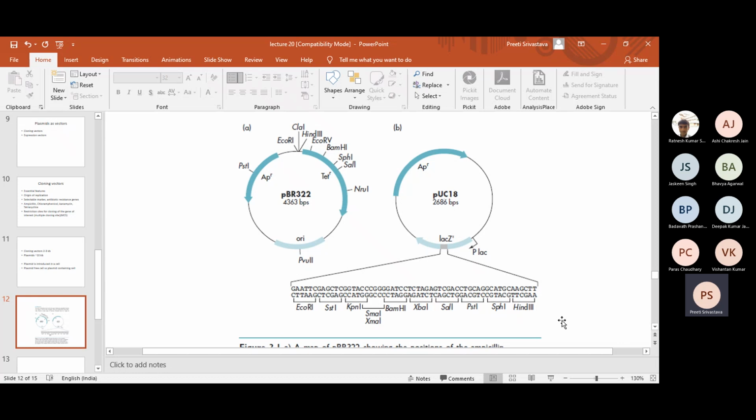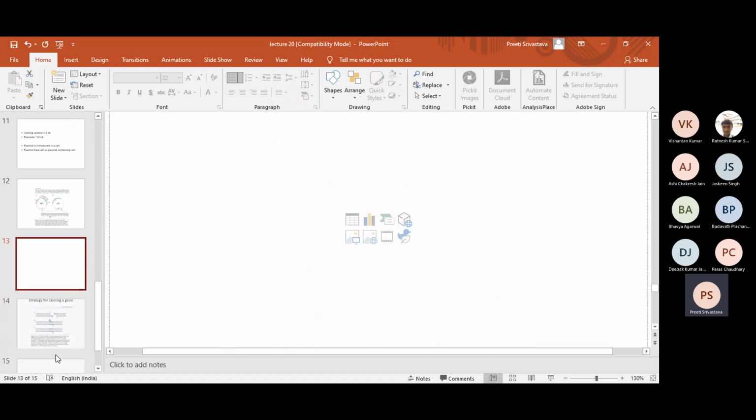So class, in pBR322, we find that many unique restriction sites are present within the tetracycline resistance gene, and in pUC19 or pUC18, there are many restriction sites which are present within the lacZ, right? But then there are certain other cases where you do not have any gene, for example, neither tetracycline nor lacZ, but yet you will have clustering of restriction sites. So let us see how these cloning vectors can be used for gene cloning.